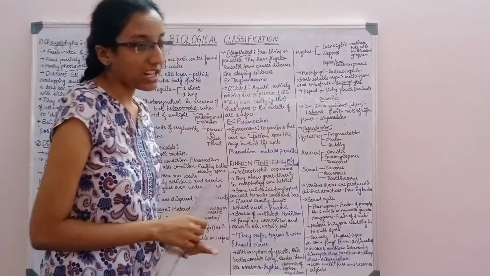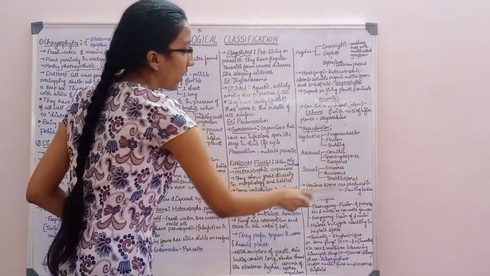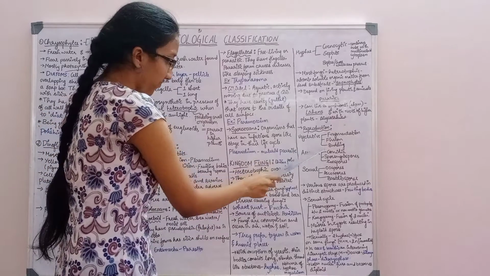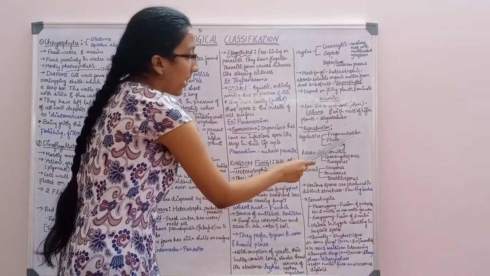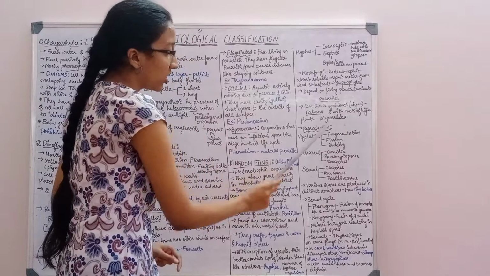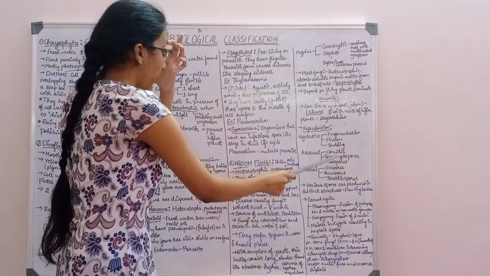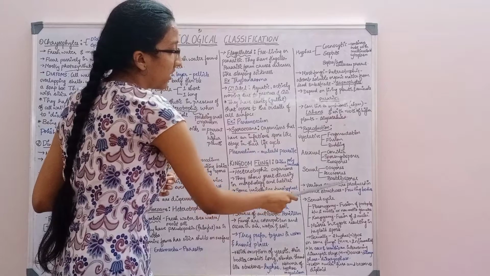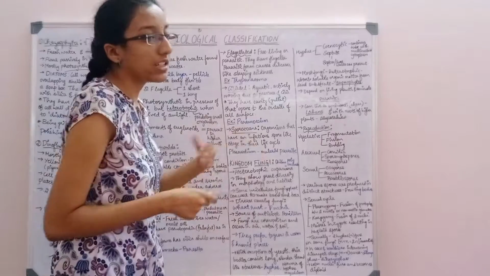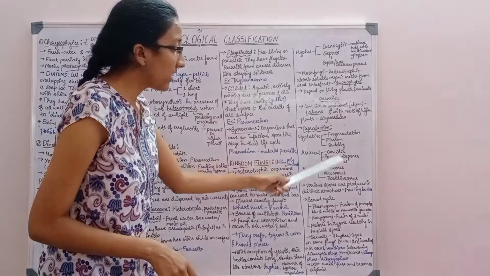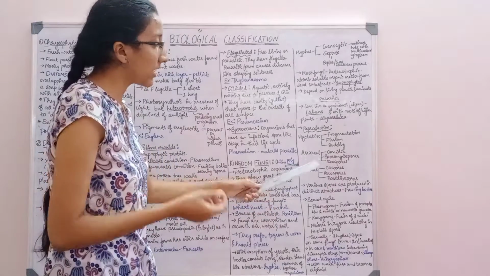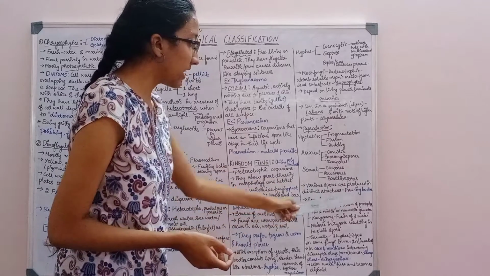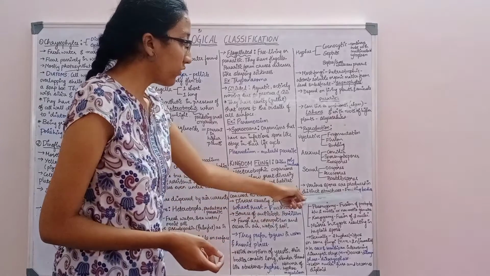Now moving to the reproduction of fungi. Vegetative reproduction is by fragmentation, fission or budding. Asexual reproduction is by conidia, sporangiospores and zoospores. Sexual reproduction is by oospores, ascospores and basidiospores. These two will come in the respective classification. So these are the various ways in which reproduction occurs in fungi. Various spores are produced in distinct structures like fruiting bodies. This is important: fruiting bodies.